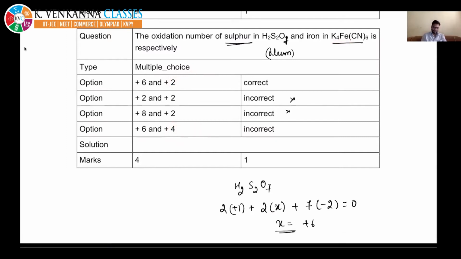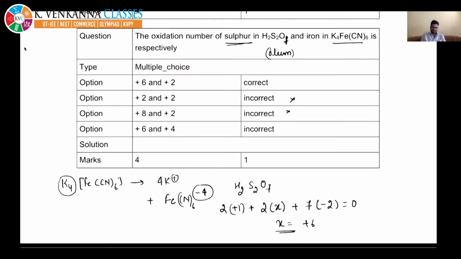So if you see K4[Fe(CN)6], it is an example of a complex compound. There are 4 potassium, so they will break into 4K plus and [Fe(CN)6] with -4.